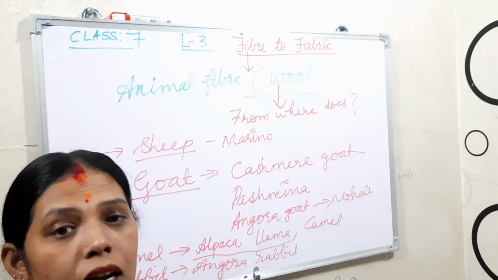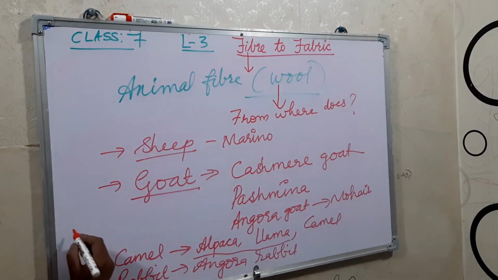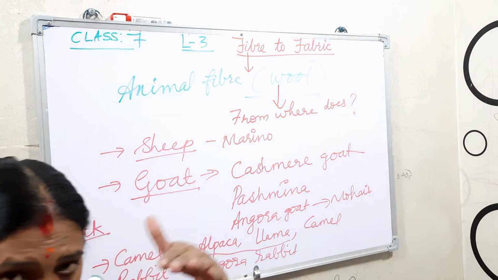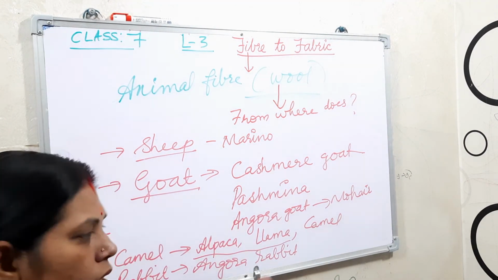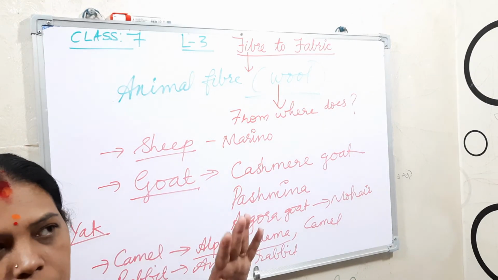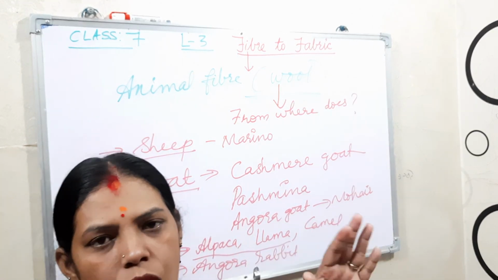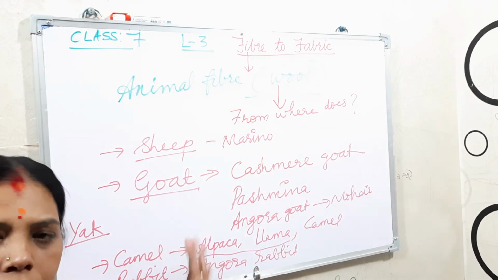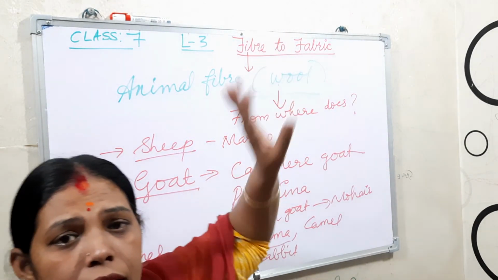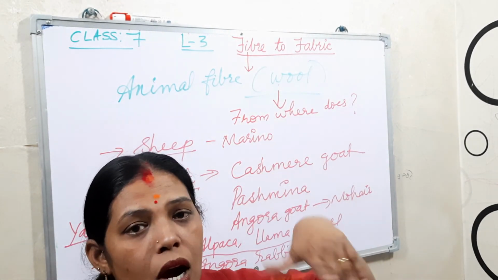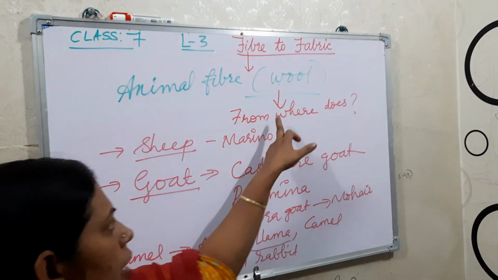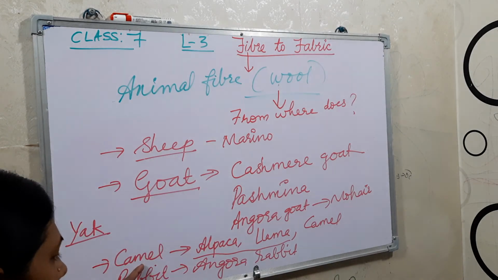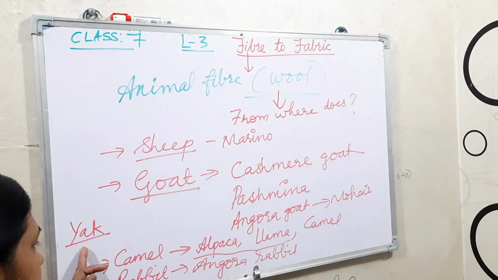Not only that, the yak also gives wool. The yak has long hairs. You can find yaks in the Ladakh region or in the Tibet region. They also give wool. So from where do we get the wool? Who gives wool to us? We can get wool from sheep, then goat, then camel, rabbit and yak.